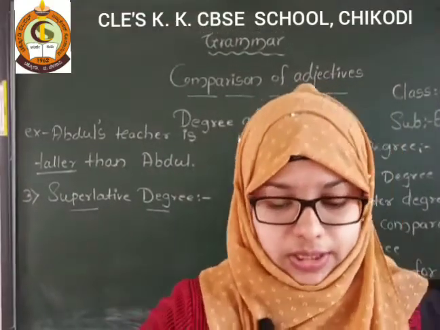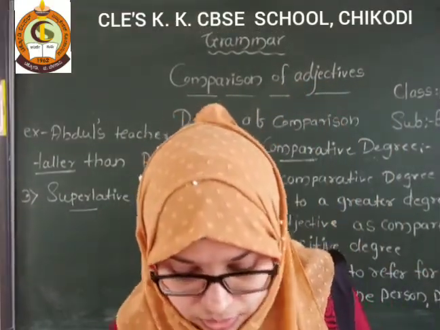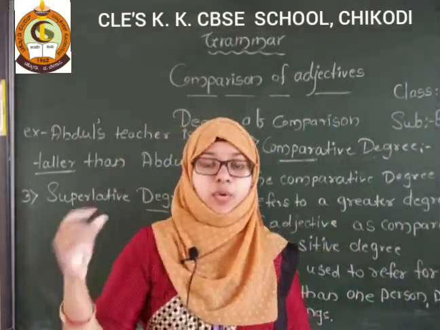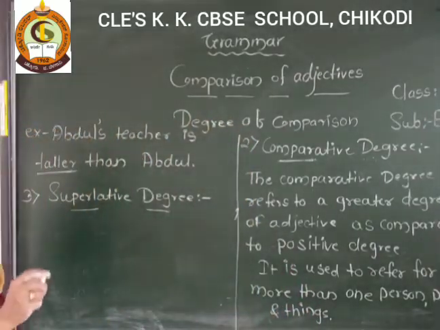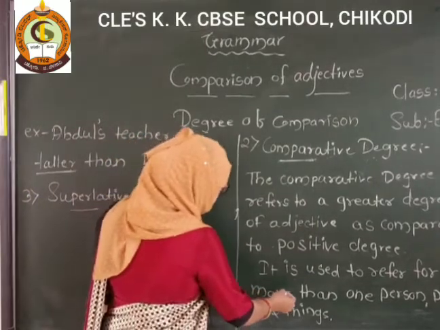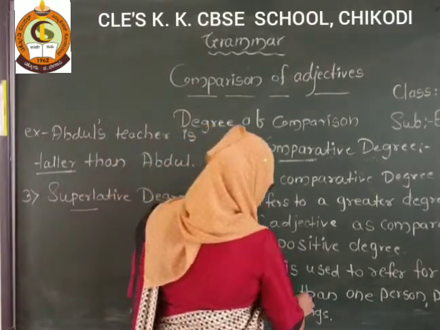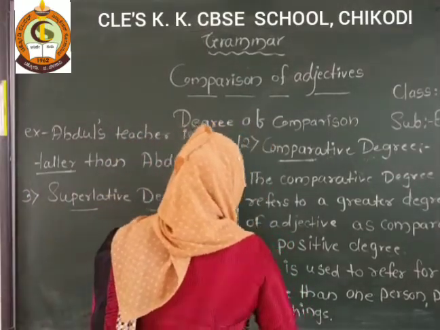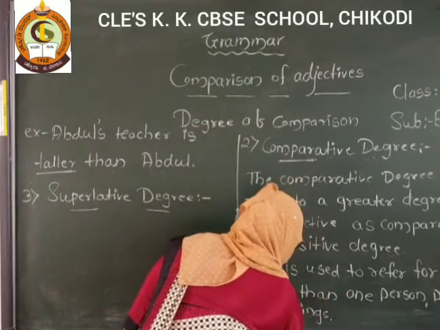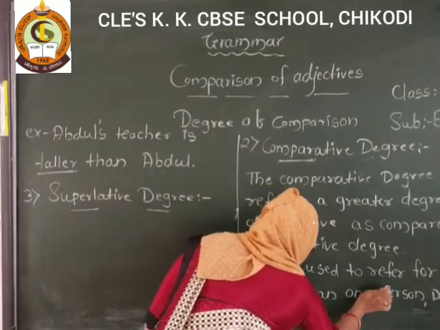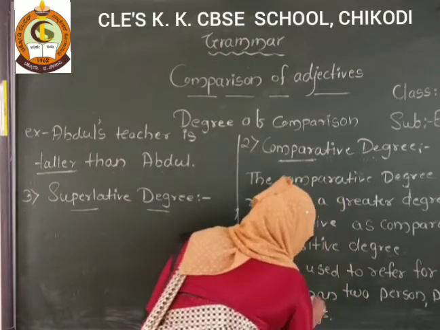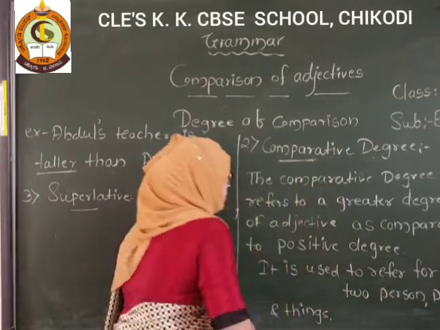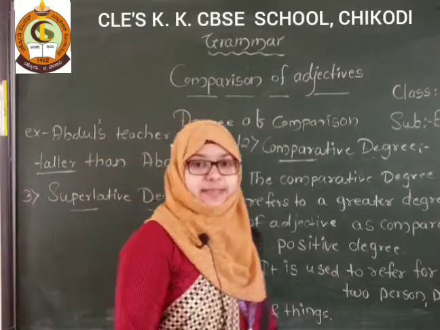We use it to compare more than two persons, objects and places. Here we can write two: refer for more than one means two, for two persons, places and things.